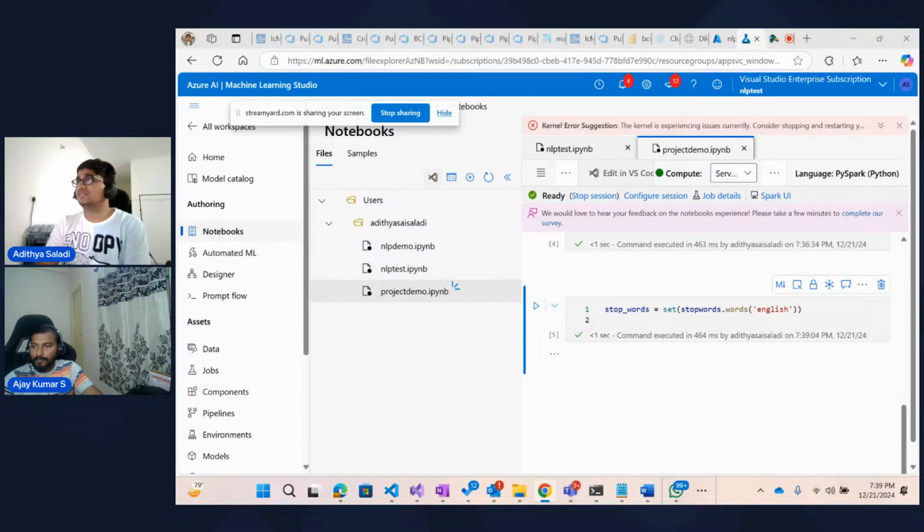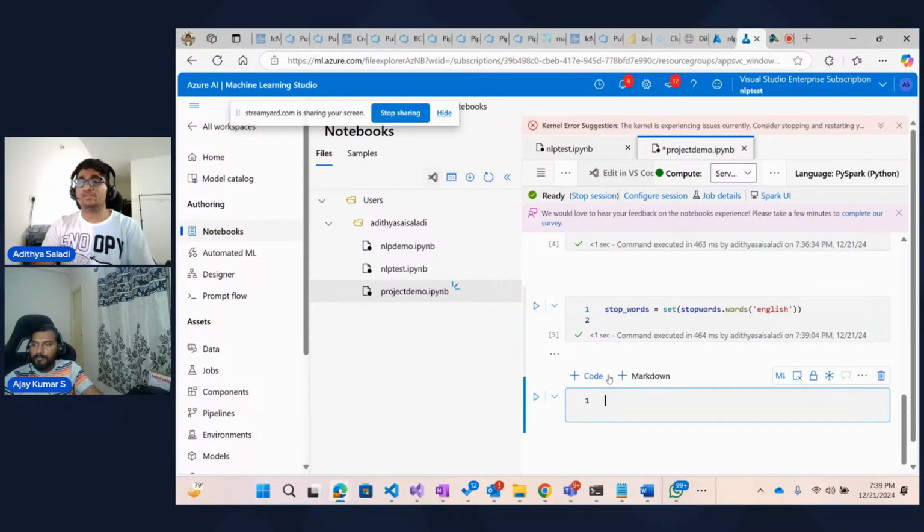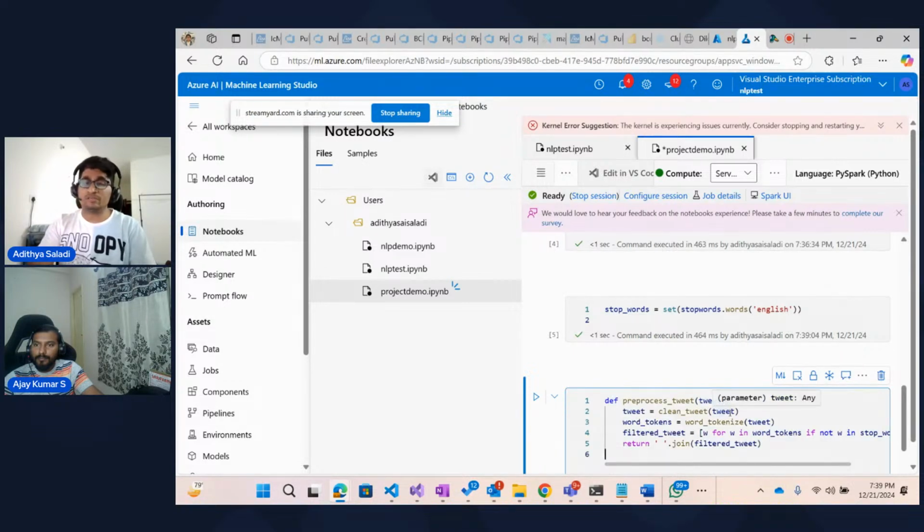And then the next step would be to write a function for pre-processing of each tweet, right? So we'll be writing two functions. One is for pre-processing of an individual tweet, and after that we'll also write a definition for pre-processing all the tweets, a group of tweets, right? So let's execute this definition. What does this function do?